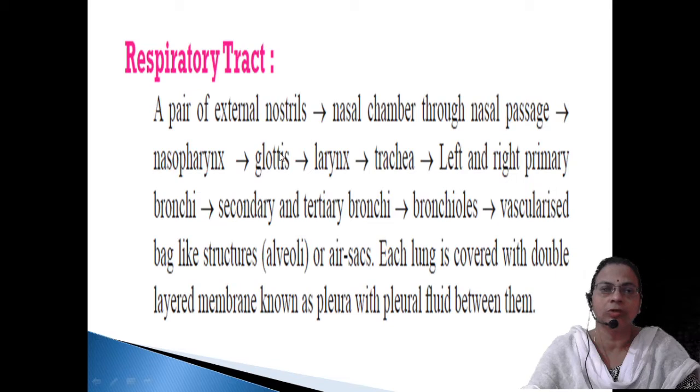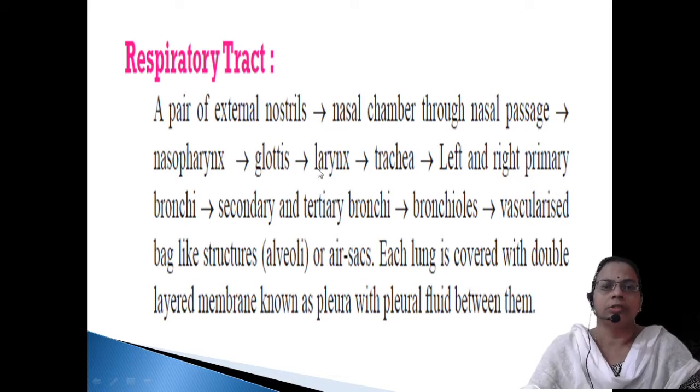The function of the epiglottis is to prevent unwanted entry of food into the trachea while swallowing. If food reaches the trachea, it can block the alveoli. To prevent that, there is a flap over the glottis. So the epiglottis will cover the glottis, and automatically the food will pass from the pharynx to the esophagus.